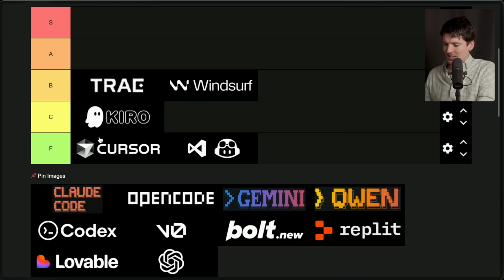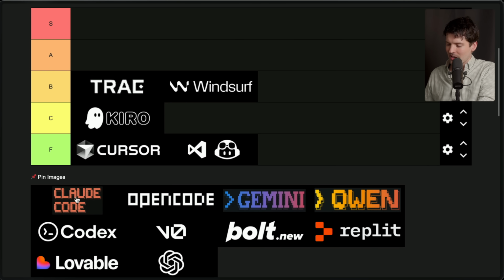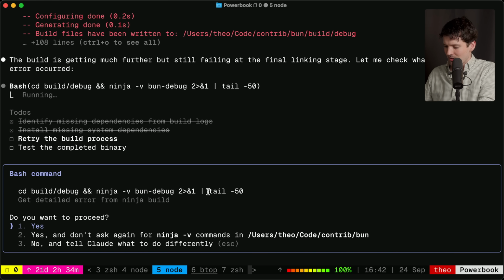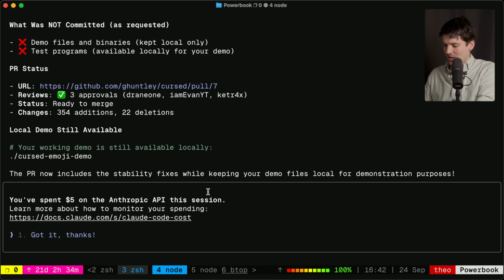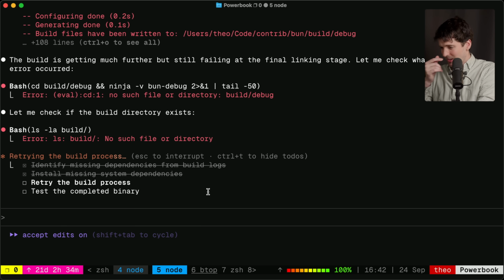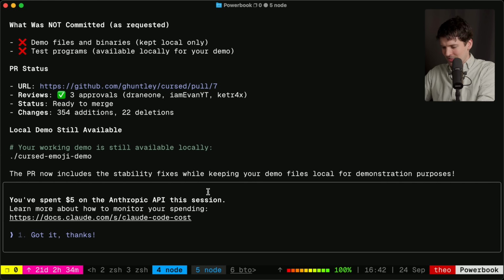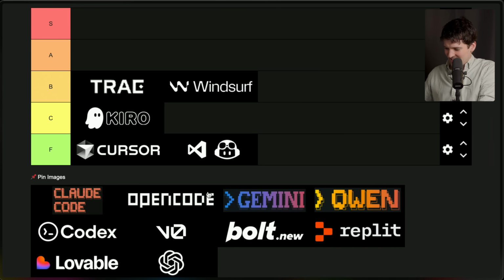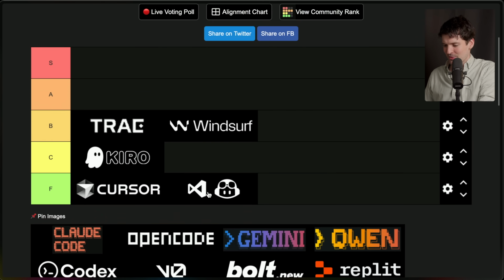We will see. Speaking of things I've been using, Claude Code. Funny enough, I actually have 2 Claude Code instances running right now because I was working on doing something with the cursed lang and then ended up deciding to contribute to Bun as well. You know, very smart of me. It's struggling a lot to build this giant code base, but it's doing its best. It's been very expensive. I'm many dollars into the API calls. Gonna be a very, very expensive stream.